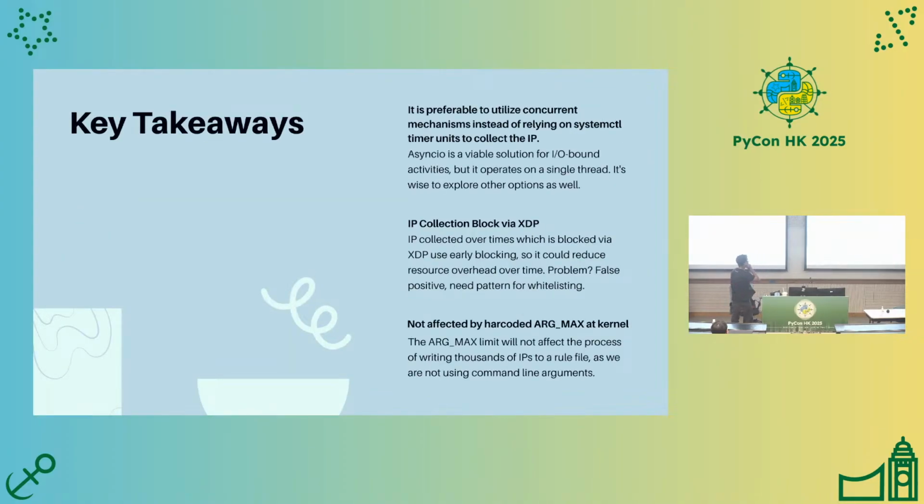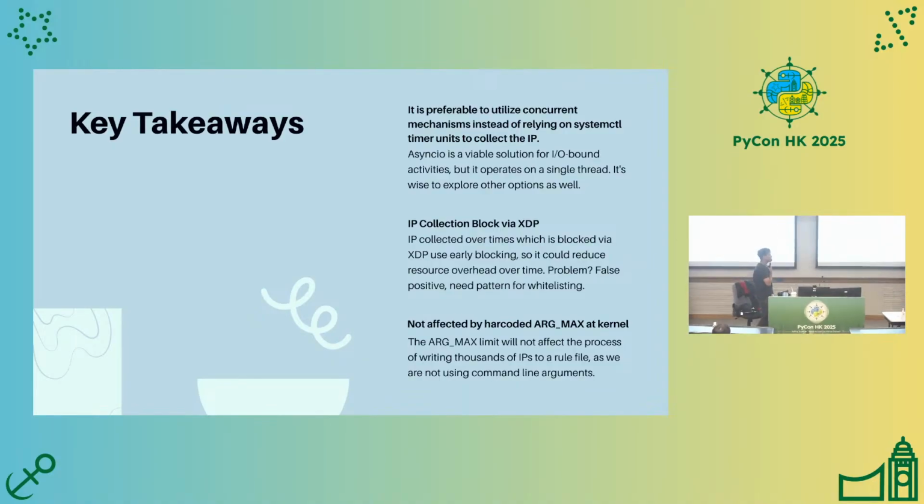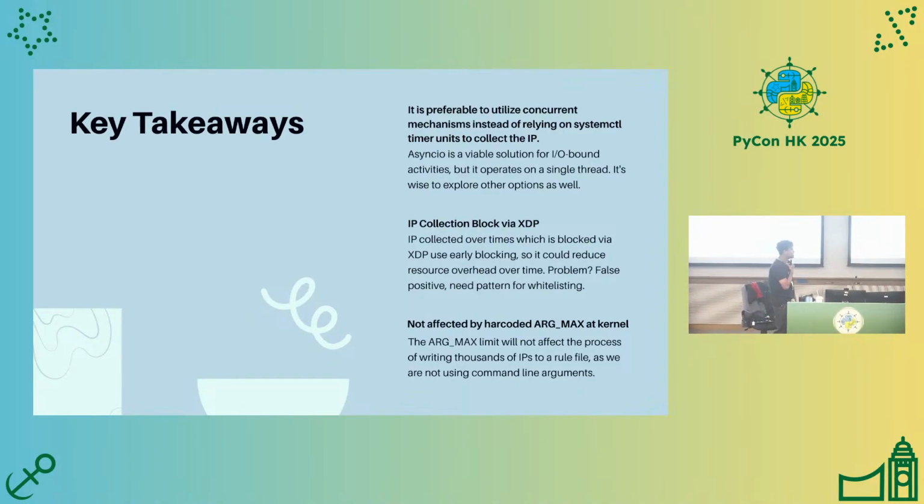And the key takeaway: it's preferable to utilize a concurrent mechanism instead of the systemctl timer unit to collect the IP addresses, because when the systemctl timer unit condition is not matched, it will not trigger the systemctl service to collect the IP address and block at the lower level.